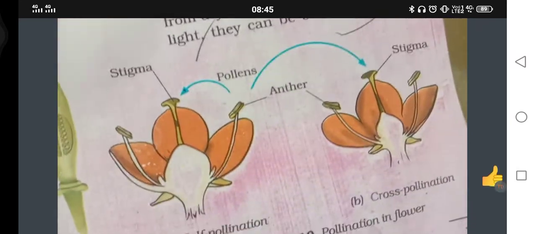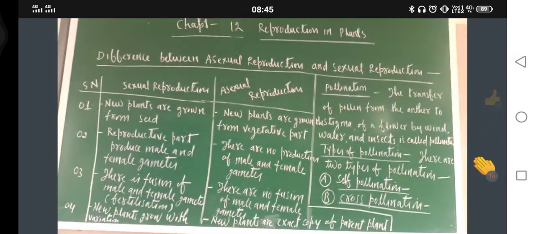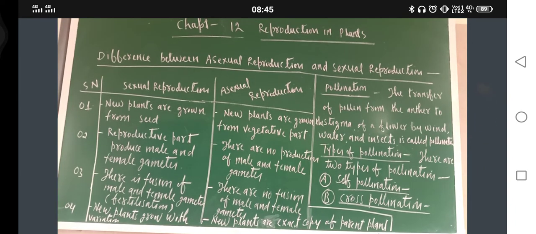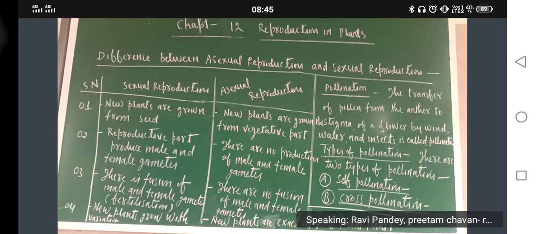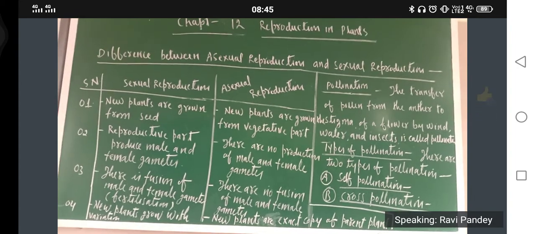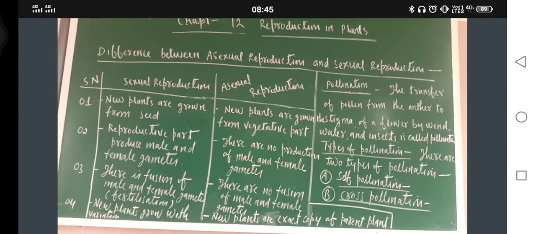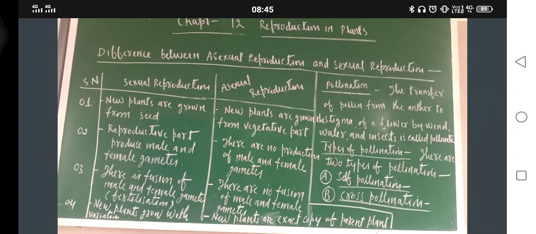Now there are two types of pollination. I will teach you the types of pollination. So there are two types: self pollination and cross pollination.